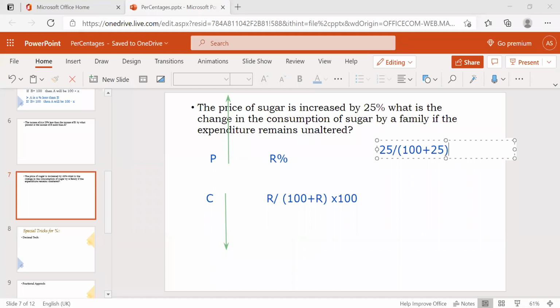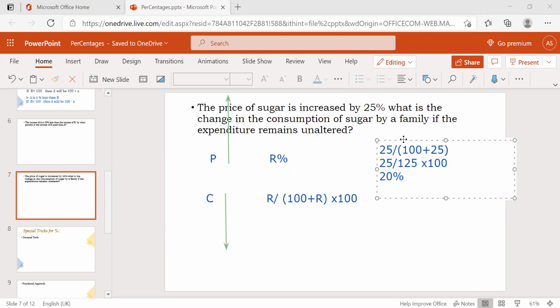We'll take the into 100 separately. 25 by 125. 25 by 125 is 1 by 5. 1 by 5 into 100 is nothing but 20%. Do the calculation: 20%. This is one method, by using the formula.